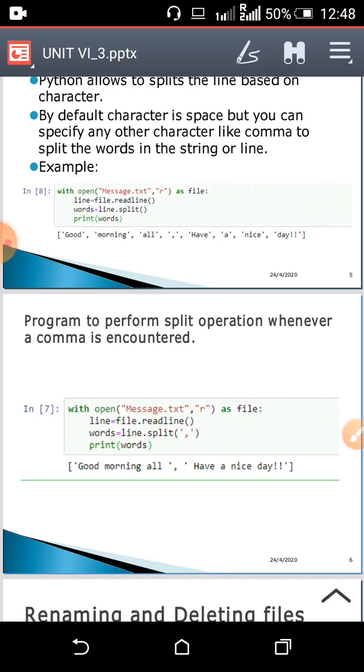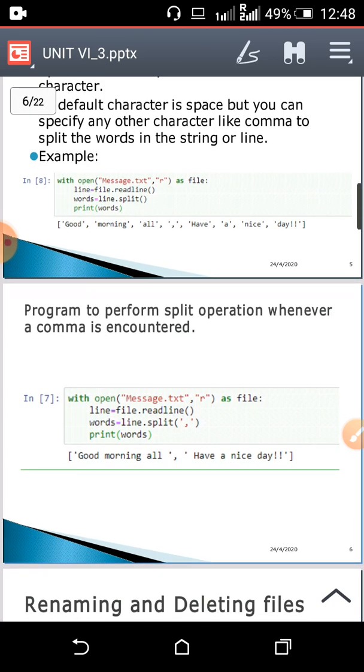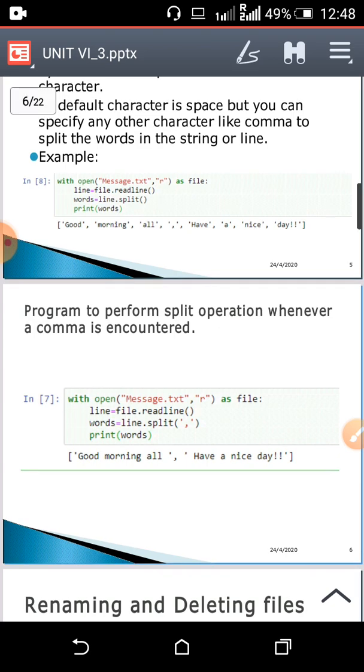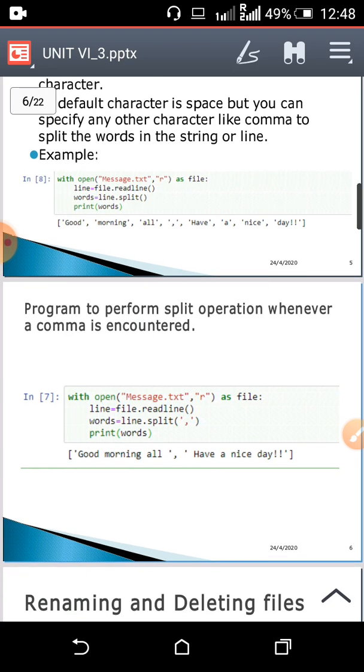Like here I have given a space between good, then space morning, then space all, then space have, then space a, then space nice, then space day. I have written it like this in that message.txt. So as an output it gave me the split words like good, comma, morning, comma, all, comma, have, comma, a, nice, comma, day.